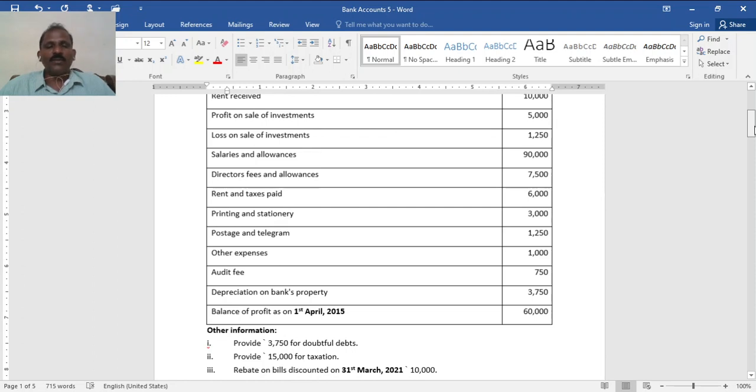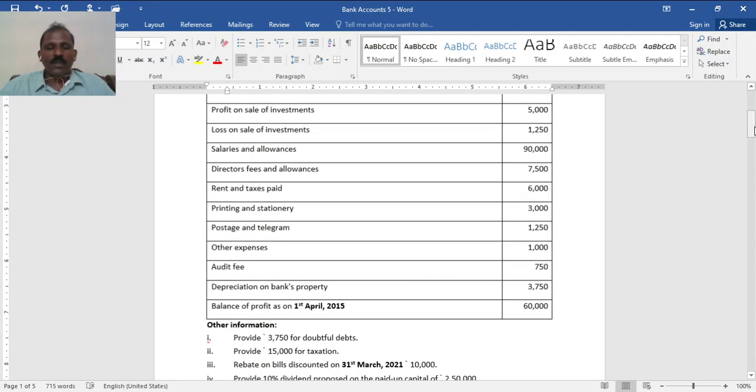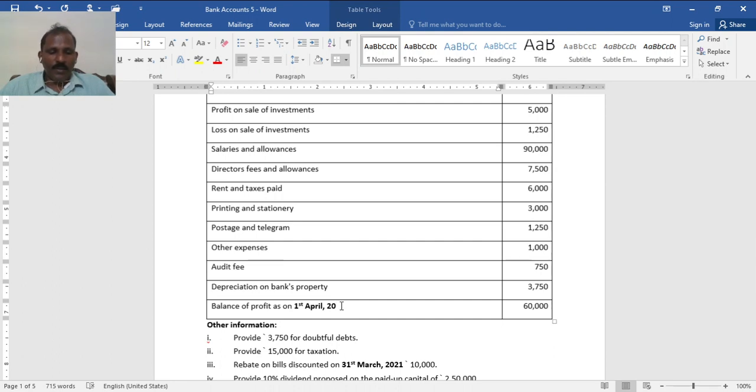Salaries and allowance 90,000. Directors' fees and allowance 7,500. Rent and taxes paid 6,000. Printing and stationery 3,000. Postage and telegrams 1,250. Other expense 1,000. Audit fee 750. Depreciation on bank's property 3,750. Balance of profit and loss account as on 1st of April 2020 60,000.